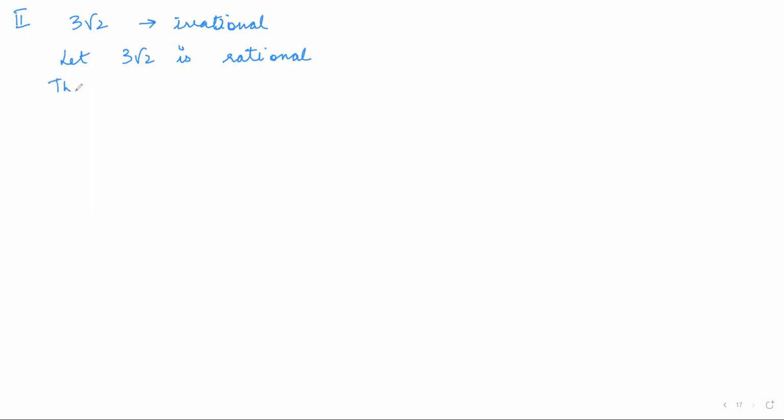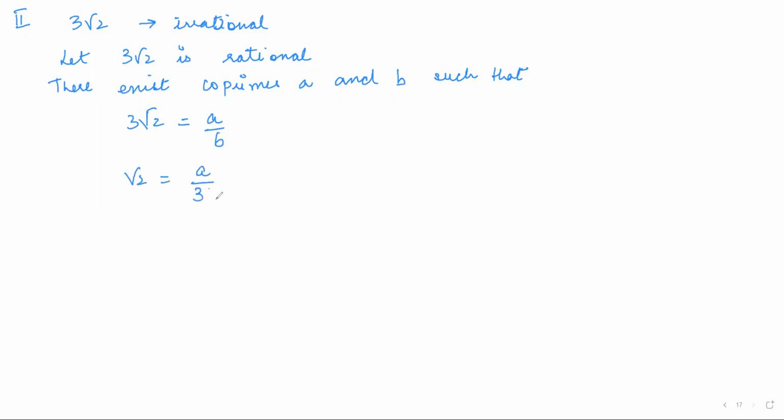So there exist co-primes A and B such that 3 under root 2 is equal to A by B, right? So you keep the under root 2 part on one side and take everything else to the other side.